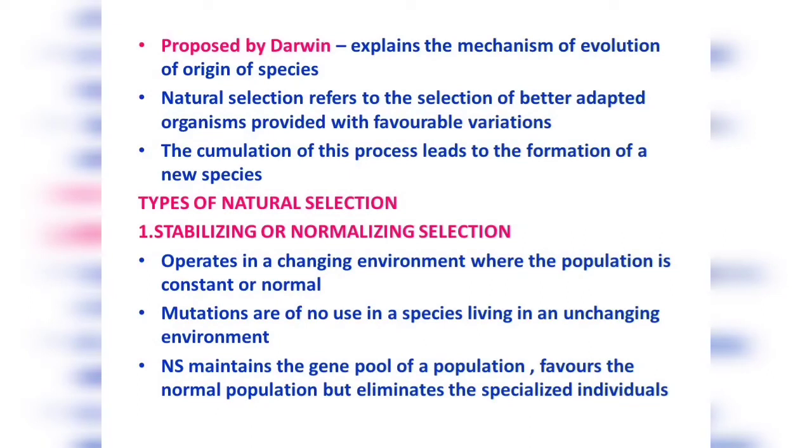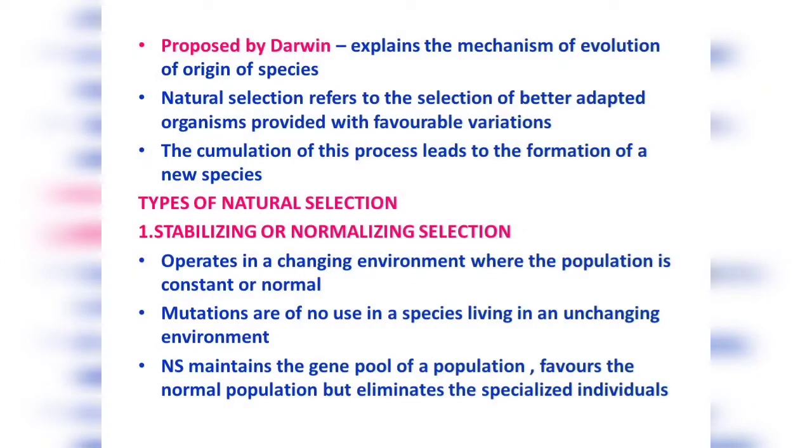The accumulation of the process of natural selection, where the environment tries to favor those individuals with favorable variations, finally leads to the formation of a new species. So now you see new species appearing in a population. Instead of having a stagnant or a stable population, a few individuals try to accumulate mutations or changes in their genetic constitution, which makes them better adapted and allows them to grow into a species which is able to live in a new environment. Now we have three types of natural selection.